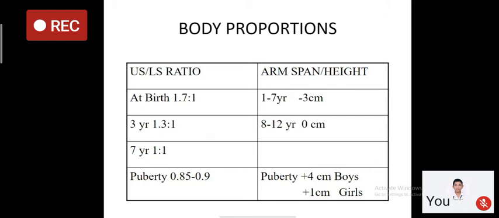If we see arm span, the arm span to height difference is -3 centimeter between 1 to 7 years of age, and between 8 to 12, they become normal. After puberty, the arm span is more than height by around 4 centimeter in boys and by +1 centimeter in girls. So if your arm span is more than 5 centimeter at least, it is abnormal and we have to look for certain disorders.